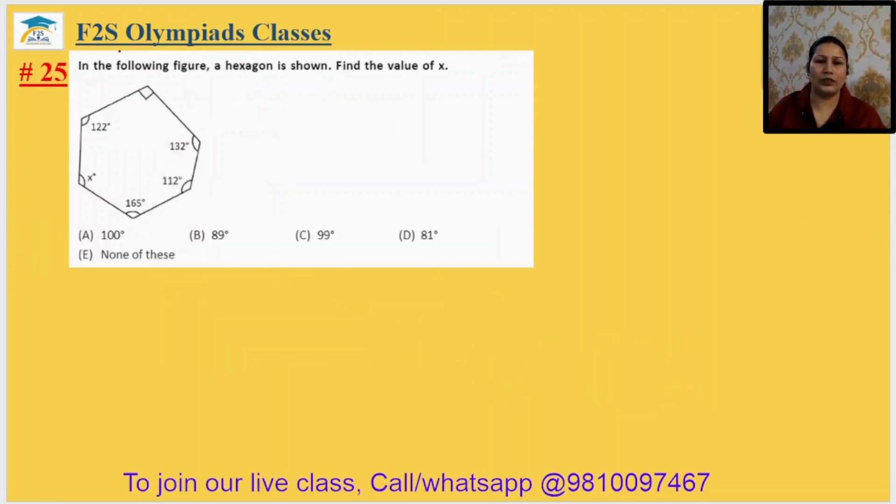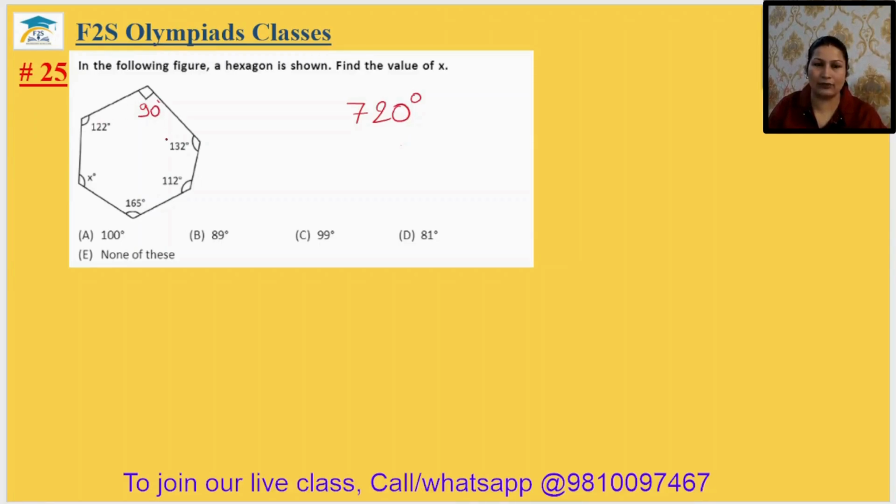Come to question number 25. If the following figure, a hexagon, is shown, find the value of x. ये जो दिया हुआ फिगर है, ये क्या है आपका हेक्सागन है. And we know that the sum of the angles of a hexagon should be equal to 720. Sum of the angles of a hexagon should be equal to 720. So, and this angle is 90 degree.